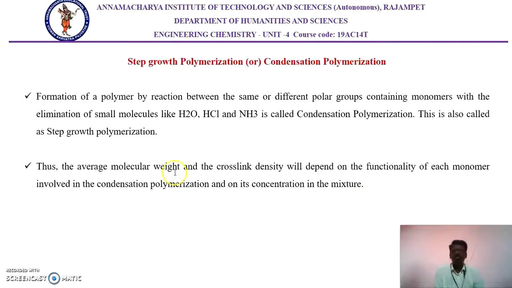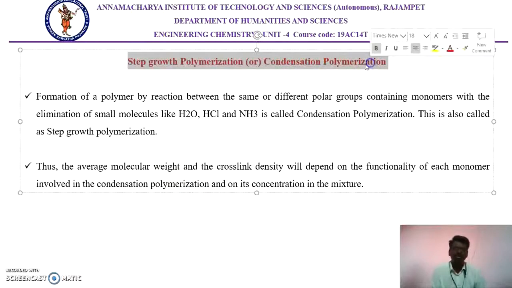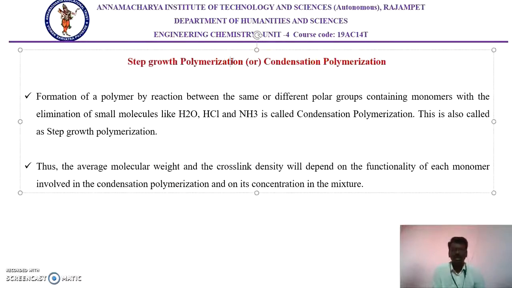Now we move to the next topic, step growth polymerization or condensation polymerization. In this polymerization, monomer molecules undergo a condensation reaction, that means removal of small molecules between polar groups of the monomers. The condensation of small molecules leads to the formation of a huge macromolecule.